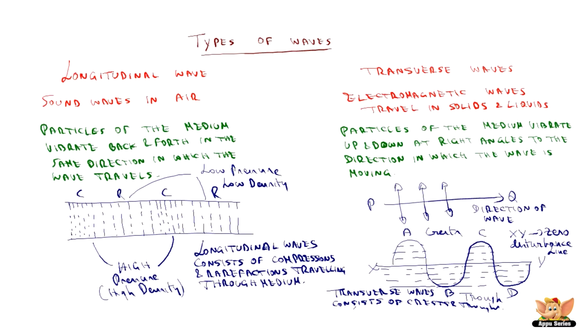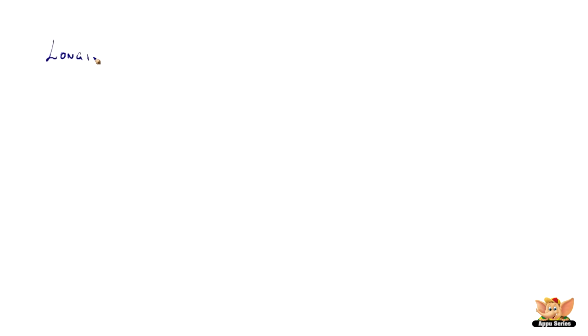Whenever these waves are traveling through a medium, we know that some property of the medium changes, properties like density or displacement. In the longitudinal wave, what changes is the density. We know in the compression it's higher density and in the rarefaction it is lower density. So we can do a graphical representation for a longitudinal wave with density and distance as the parameters.